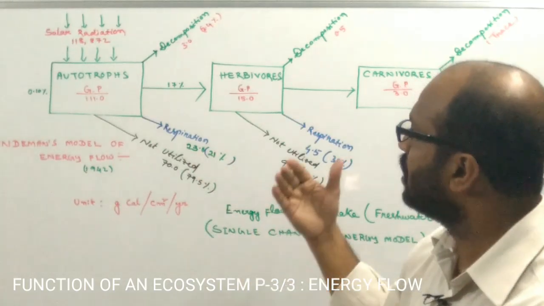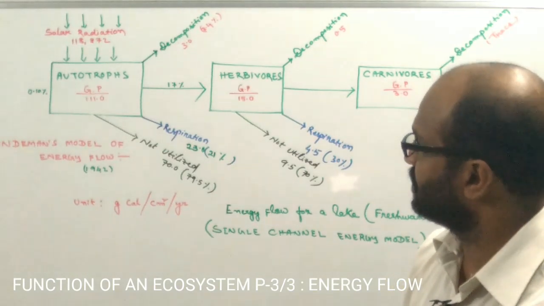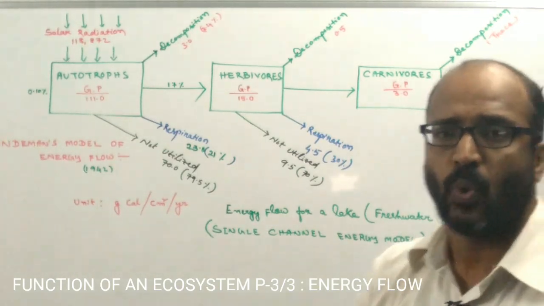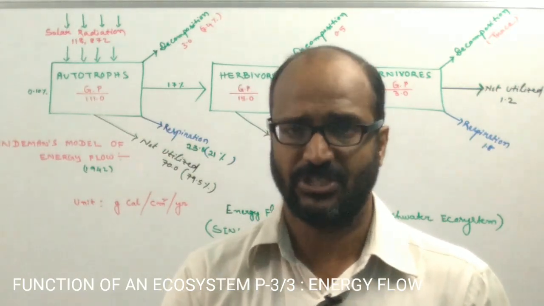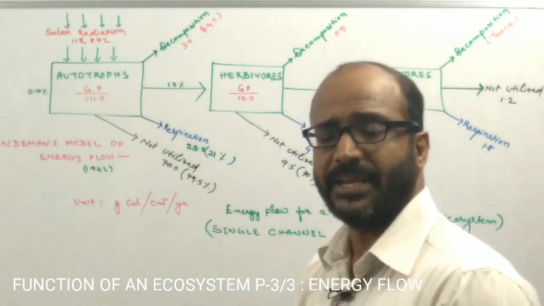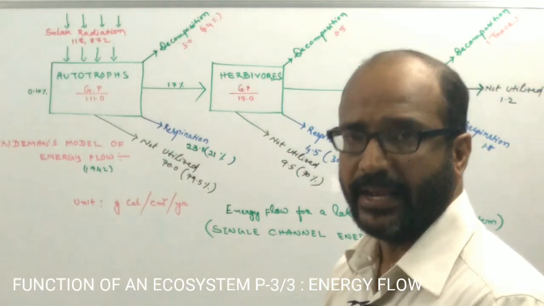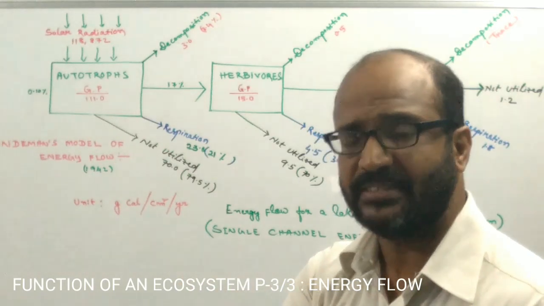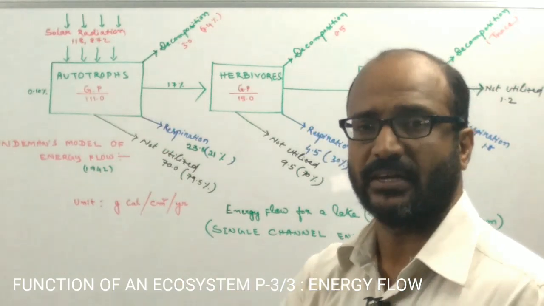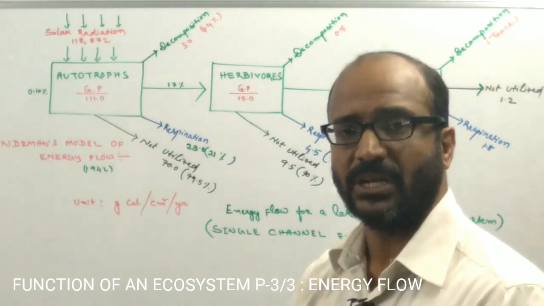Before going through the laws of thermodynamics, you have to know what energy is. Energy, the ability to do work, is known as energy. And energy is of two types. One is kinetic energy and another is potential energy. Potential energy means the stored energy, and kinetic energy means the energy in movable condition.